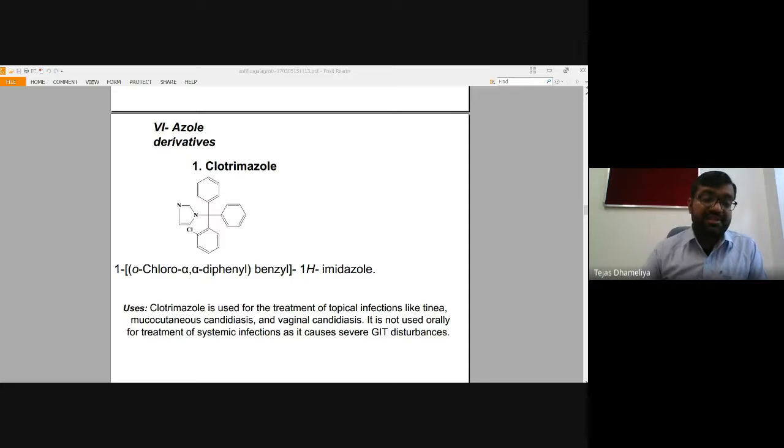Sometimes it causes redness, and to prevent that kind of itching, Itch Guard is used. The API of Itch Guard is none other than clotrimazole. So Itch Guard contains clotrimazole, and it is manufactured by Paras Pharmaceuticals.